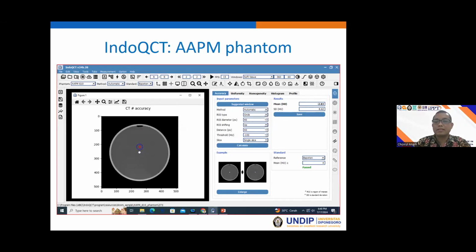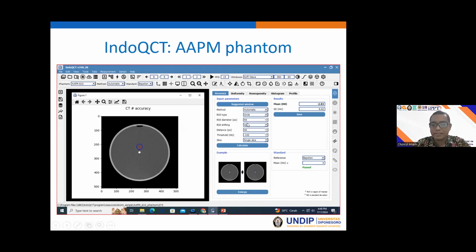And this one is for the APM phantom. Because in the center there is an object for the alignment, the ROI is not in the center but moved away from the center, it can be up, down, left or right.